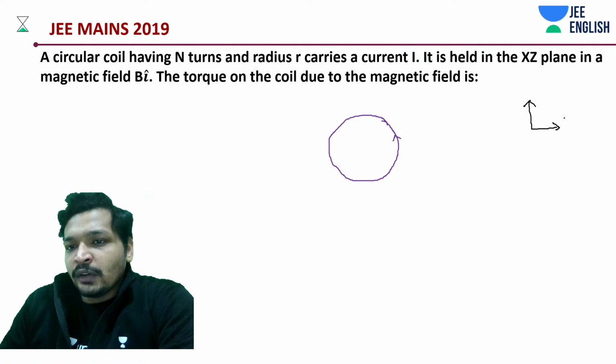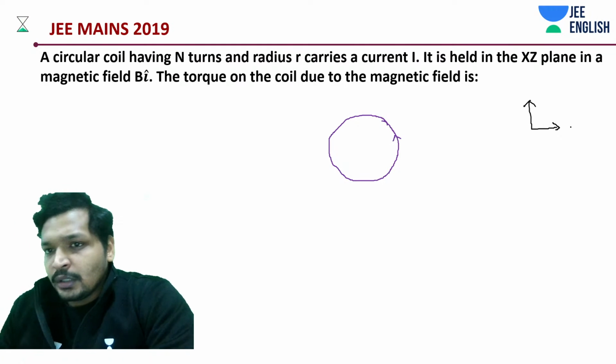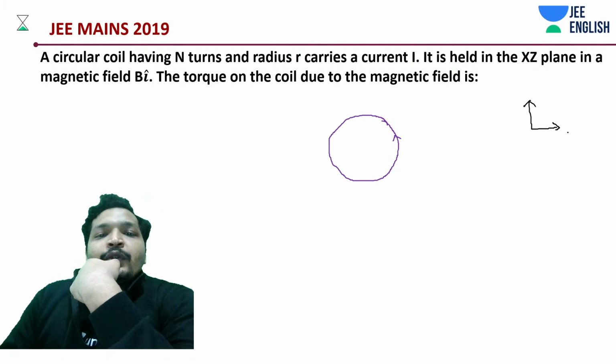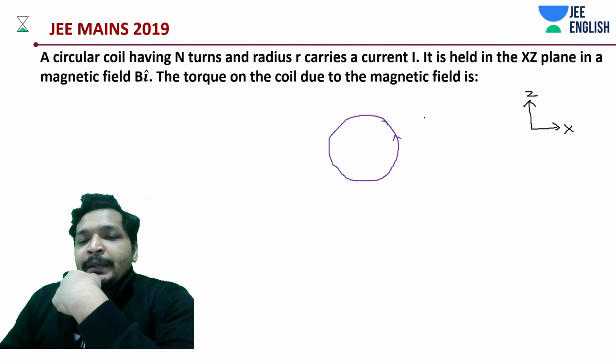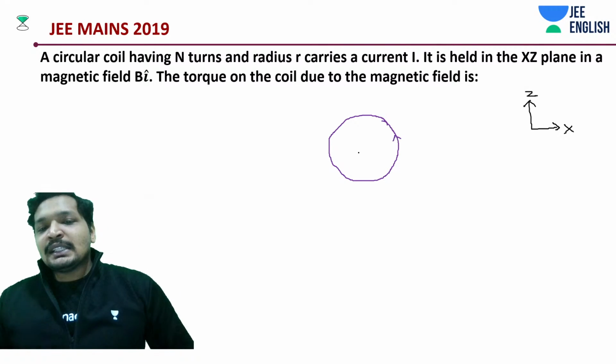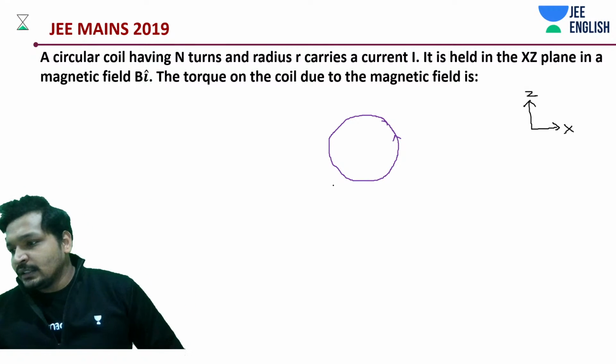So this is a very important concept. We'll do it, don't worry. So yes, this is the x and z plane. So if this is lying in the x and z plane, how is the area vector?